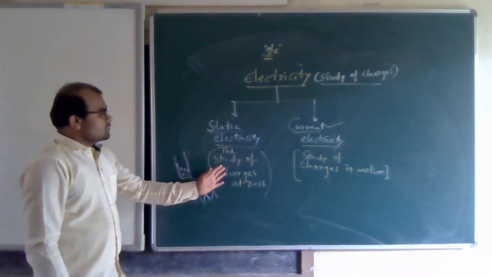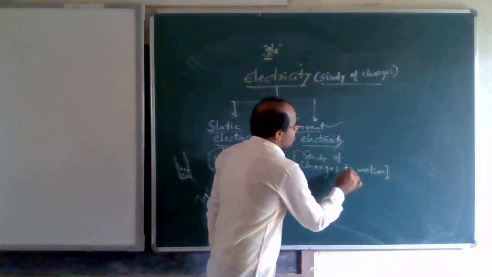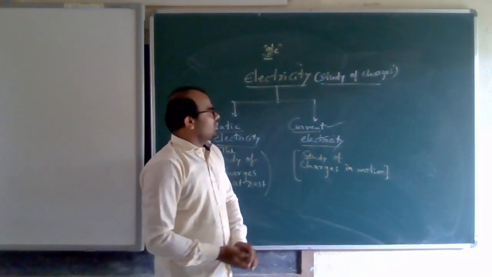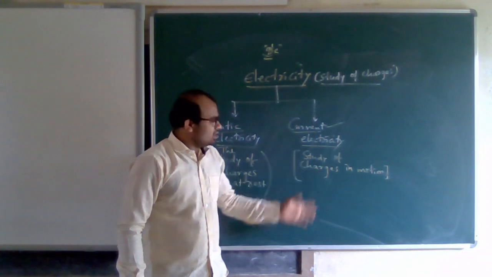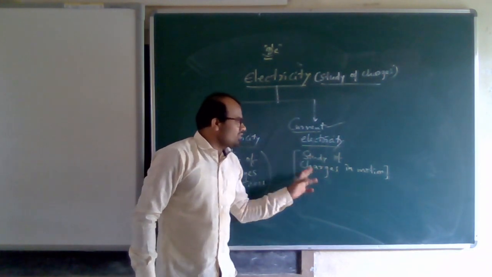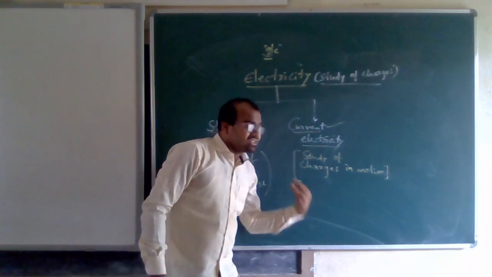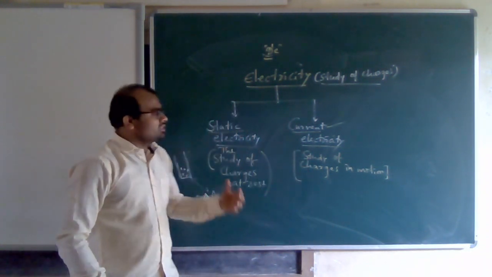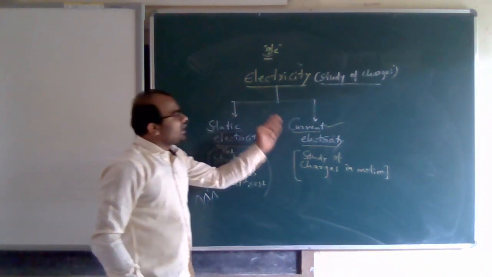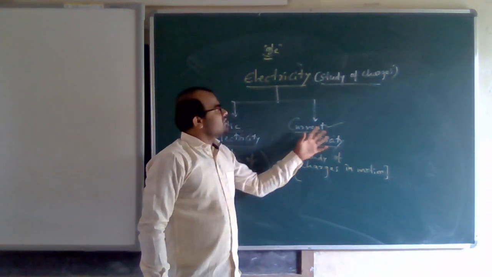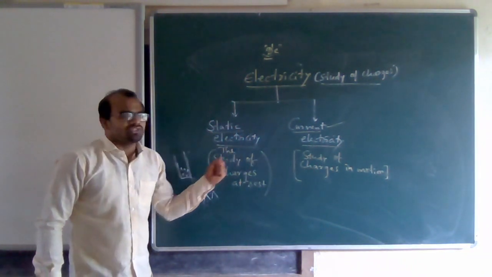Here it was study of charges at rest. This is the study of charges in motion. Current electricity is a type of electricity which deals with the study of charges in motion. When the charges are in motion, then we can say that it is current electricity. Current electricity is the study of charges in motion, whereas static electricity is the study of charges at rest.